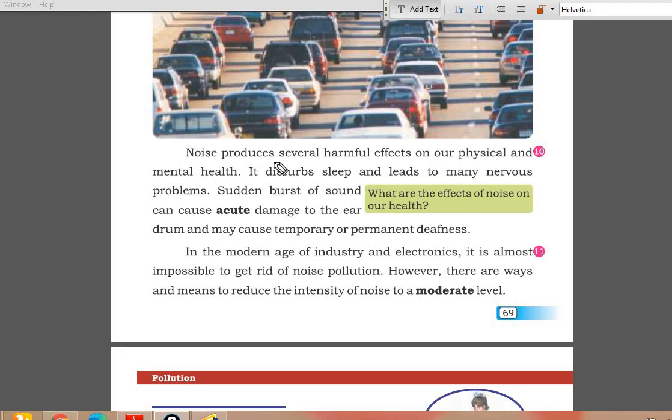Listen again. Noise produces several harmful effects on our physical and mental health. It disturbs sleep and leads to many nervous problems. Sudden bursts of sound can cause acute damage to the eardrum and may cause temporary and permanent deafness.